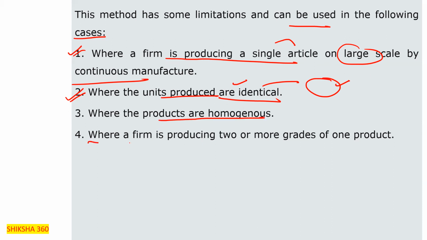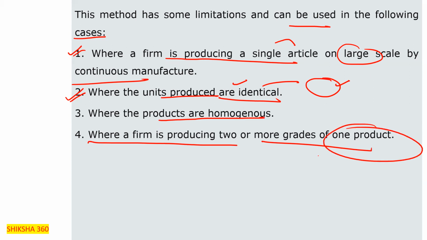Next, where a firm is producing two or more grades of the same product. At these places this method can be used. In the examination you will get this type of question: which of the following are related to single output unit costing? So directly they will take out these points.